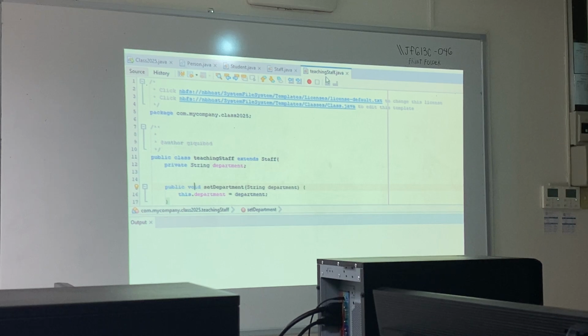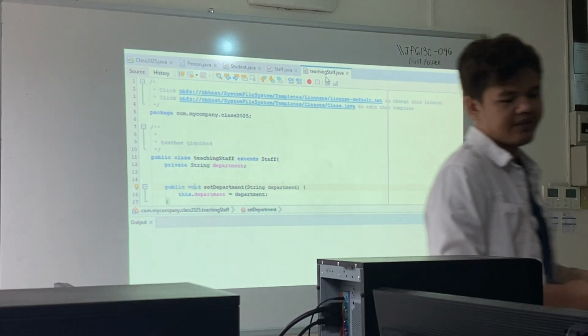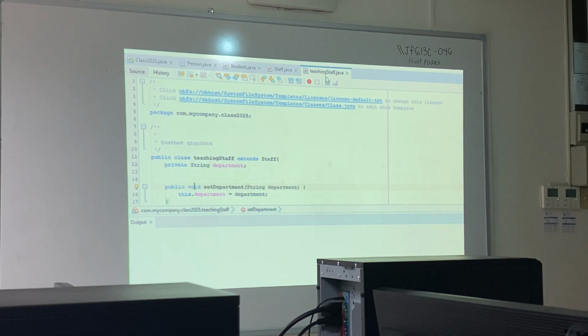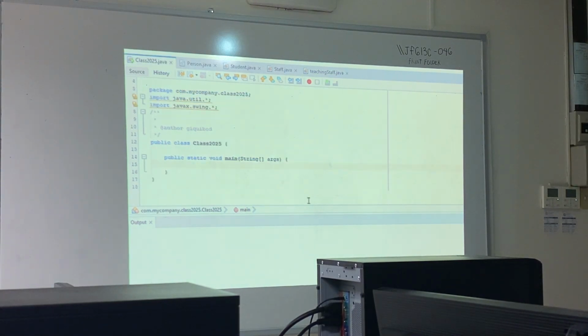Meaning the properties that staff inherits from person, teaching staff also gets if it extends staff. Okay? So that's just the conceptual part. Let's actually practice that here in our code.